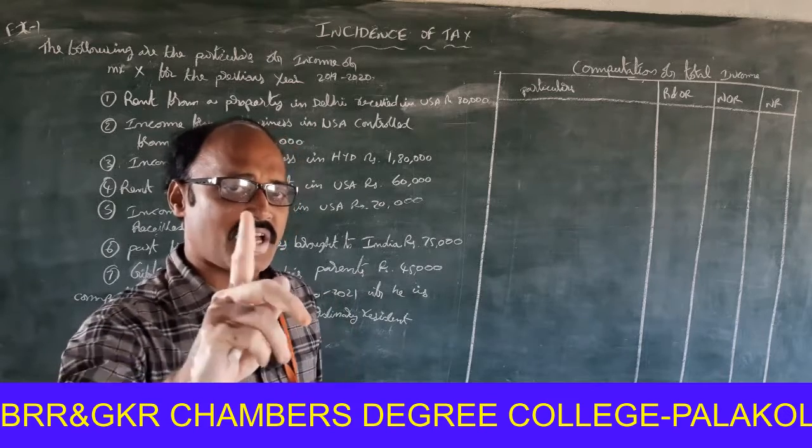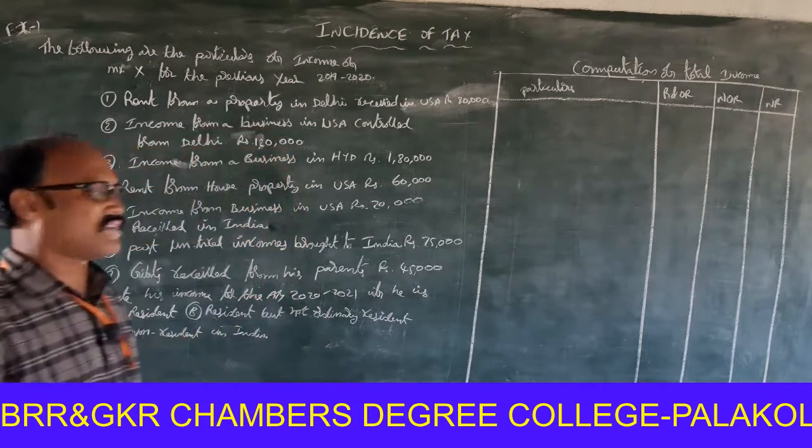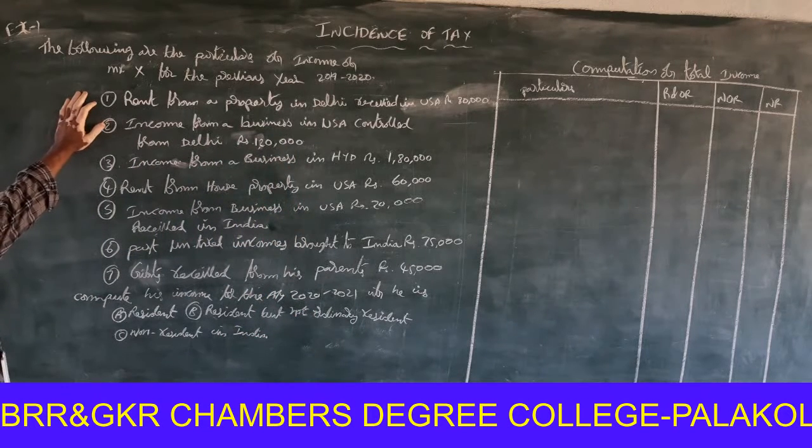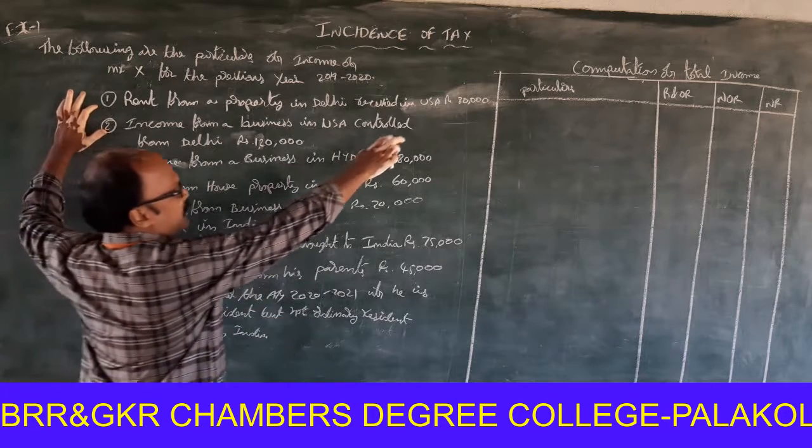So, first, what are the transactions? First one, don't be confused. Watch carefully. Rent from a property in Delhi received in USA. What is the meaning of that? Income in India but received outside India.